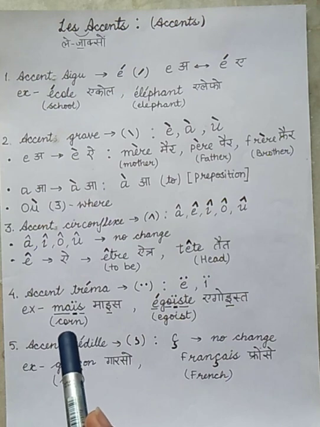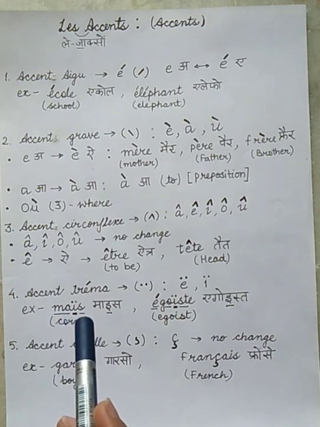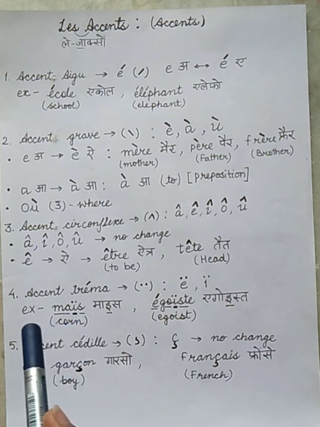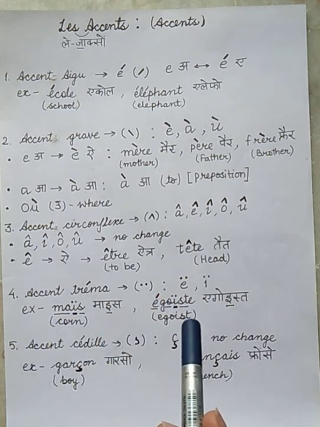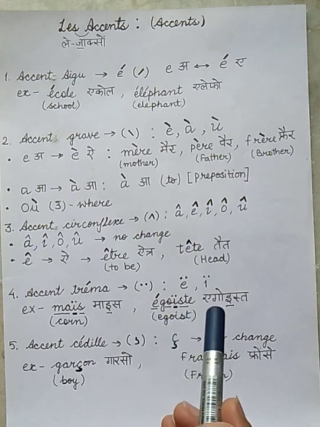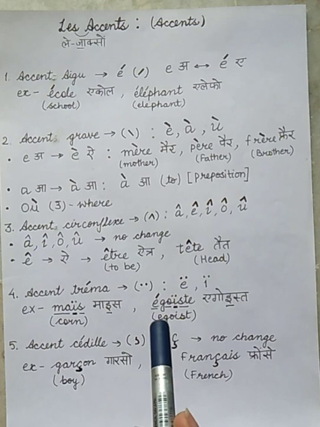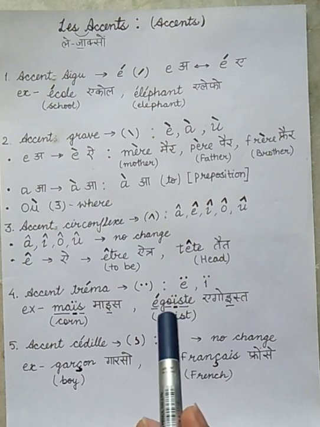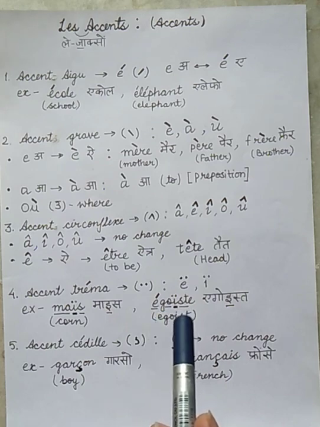Here we are pronounced the vowels A and I separately, that is ma, ï, s. The next example is égoïste, which means egoist. Here we are pronouncing O and I separately.